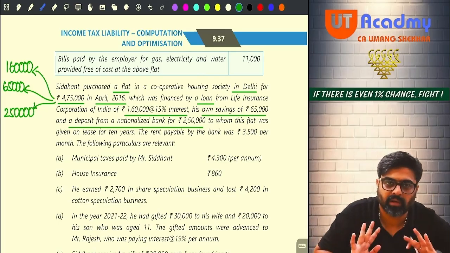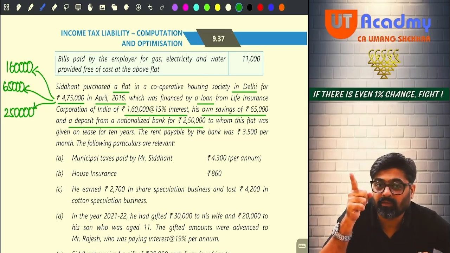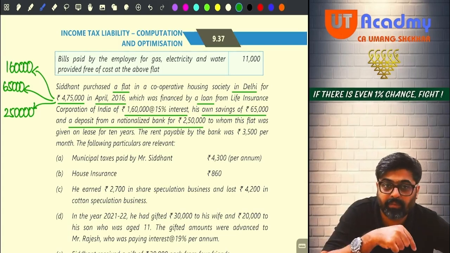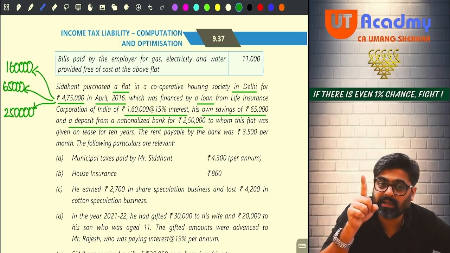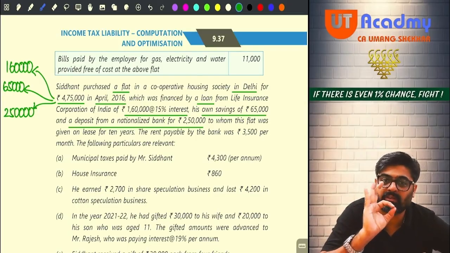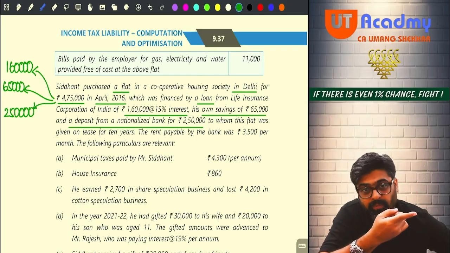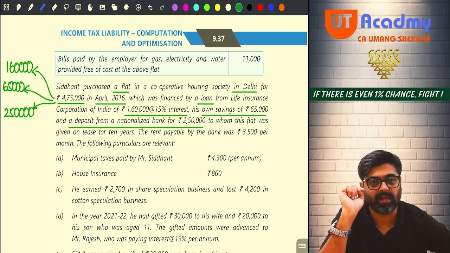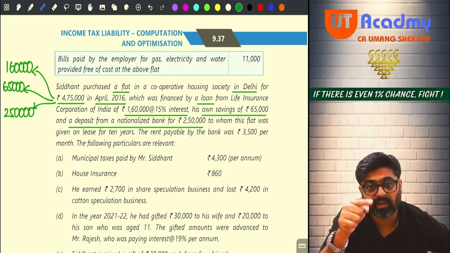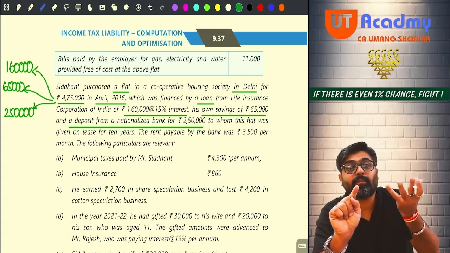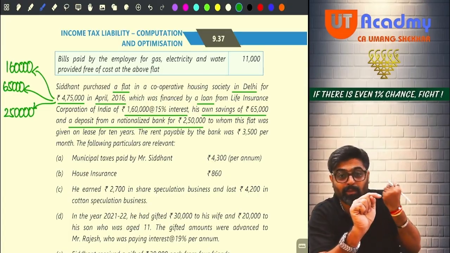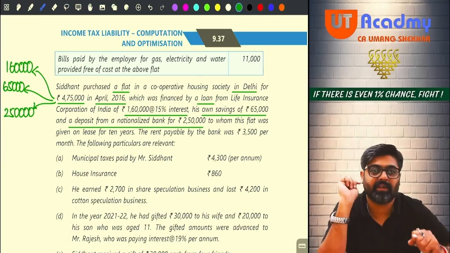Nothing to do here. But wait, do you think that on that 1,60,000 loan, the interest would have been paid in this year? Getting my point? So that interest which you would have paid on that 1,60,000 will be allowed as a deduction under the head house property from the income of this flat. Because this flat was let out to the same bank where you had kept your 2,50,000 FD and you broke that FD. It is given in the question.